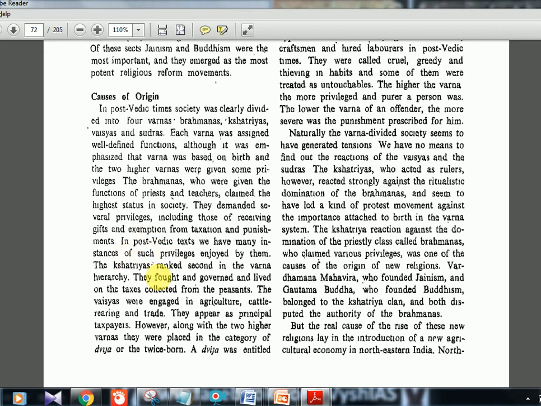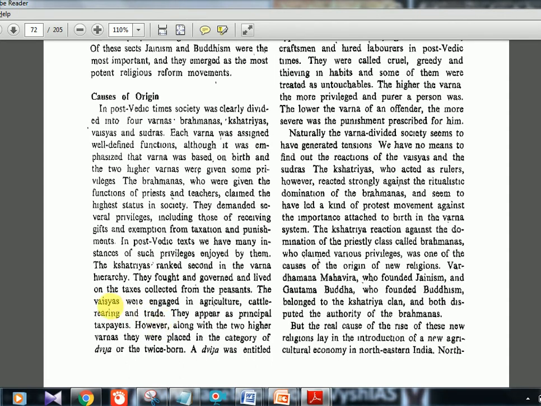Next is Kshatriyas. Kshatriyas were ranked second in the Varna hierarchy, and they were involved in war and collection of taxes. They even had an officer for collecting taxes. Try to recollect the name, it is there in the previous video. Then the third one is Vaishyas, who were engaged in trading, the merchant class, you can say.